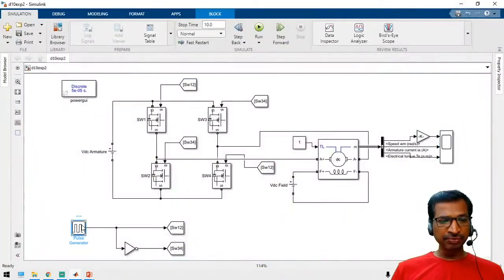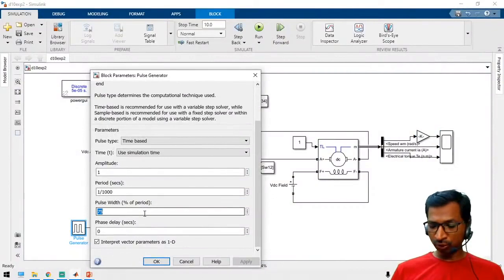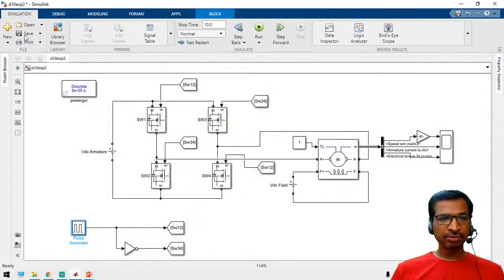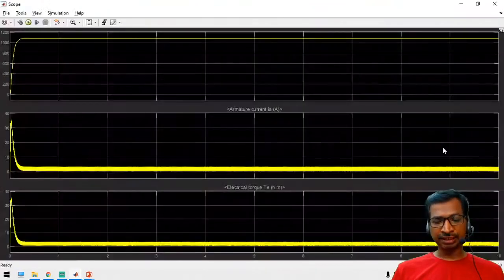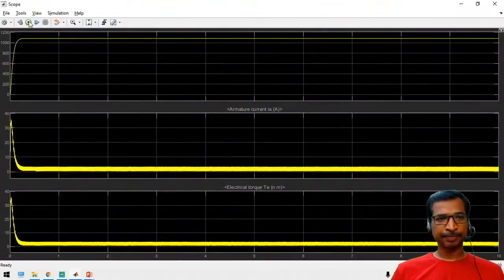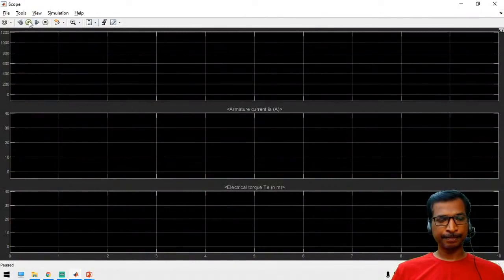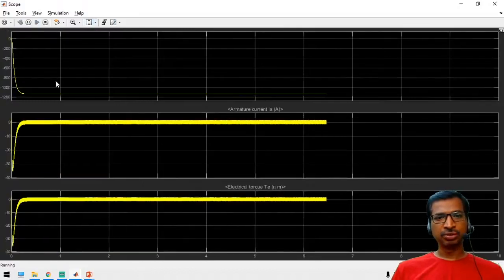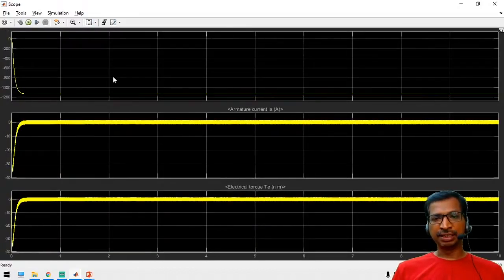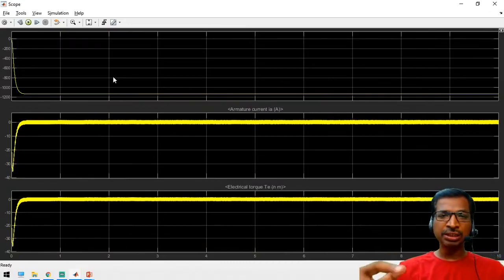Similarly, if you change the pulse width from 75 to 25 percentage, with the same parameters, then we can get the motor in the reverse direction. So similarly, we can vary the reverse direction. This is the simplest method to achieve 4 quadrant operation, right?